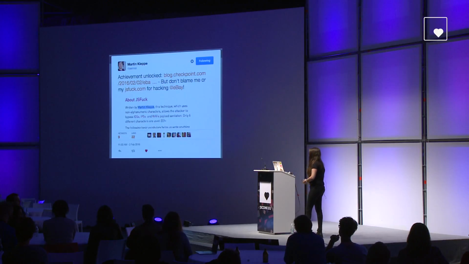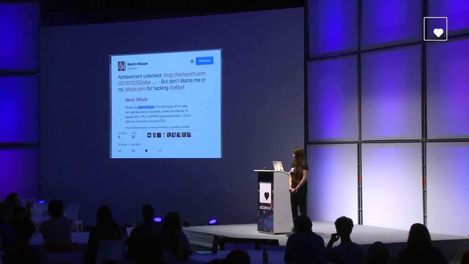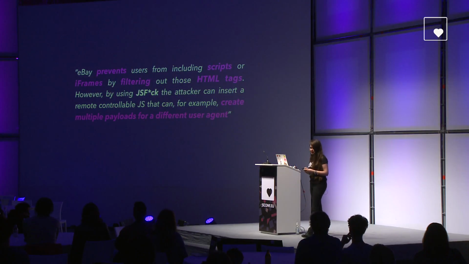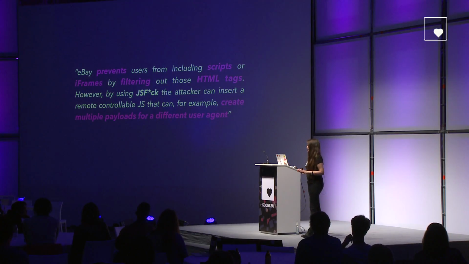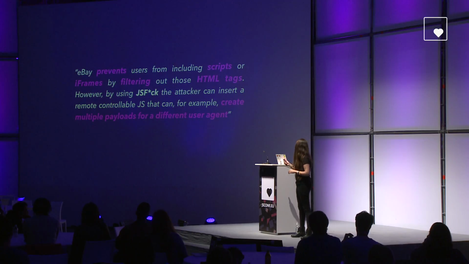And at this point, you might be wondering, like, Claudia, I would never write JavaScript that way. Why should I even care about these things? And one good reason could be security. This is a tweet by Martin Kleppe from a few months ago, in which he was pointing to a blog post from a security researcher who found a vulnerability on eBay. Basically, he was able to inject malicious JavaScript into eBay by using this non-alphanumerical technique, because eBay was filtering tags such as script or iframe, but it wasn't aware of this technique. I guess by this time it's already fixed.